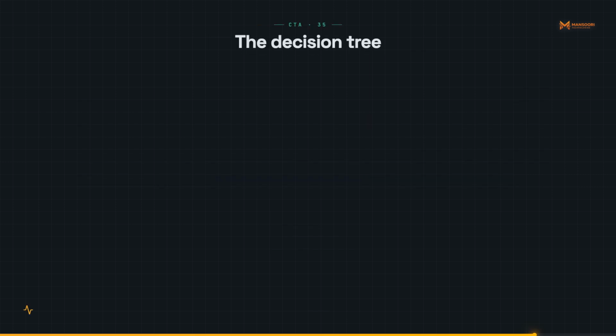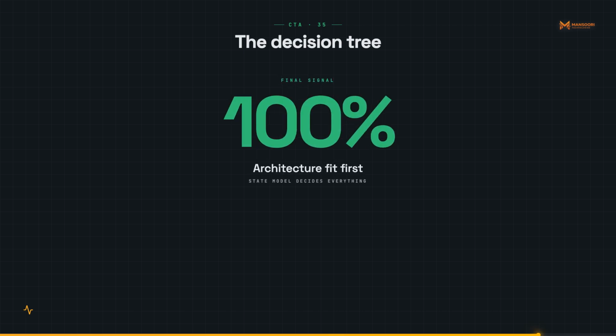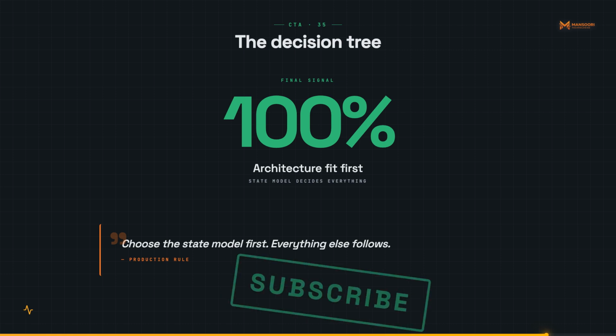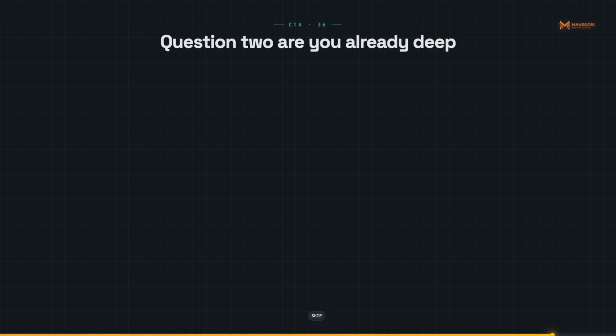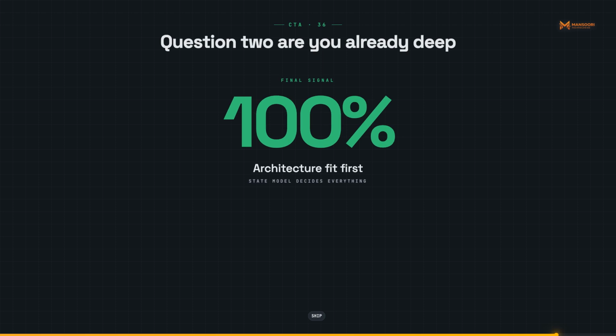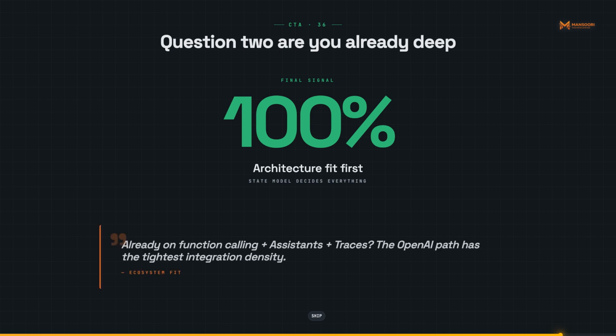The decision tree: 4 questions, 60 seconds, you know which runtime to use. Question 1. Does your agent need durable state that survives process crashes? If yes, use LangGraph with a Postgres checkpointer or Claude SDK with a persistent MCP backend. If no, OpenAI SDK is sufficient. Question 2. Are you already deep in the OpenAI ecosystem? Function calling, Assistants API, traces? Stay with OpenAI SDK. The integration density is real.